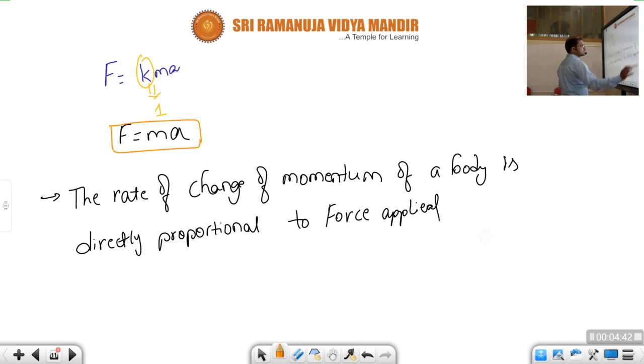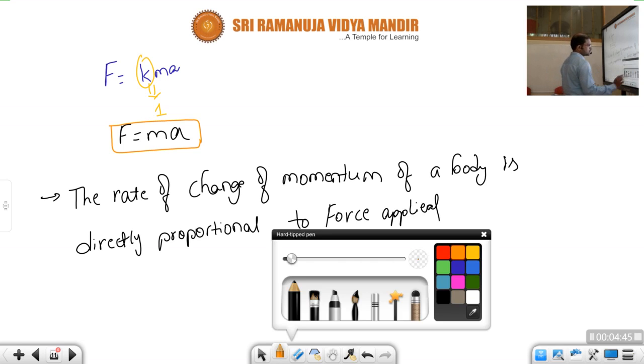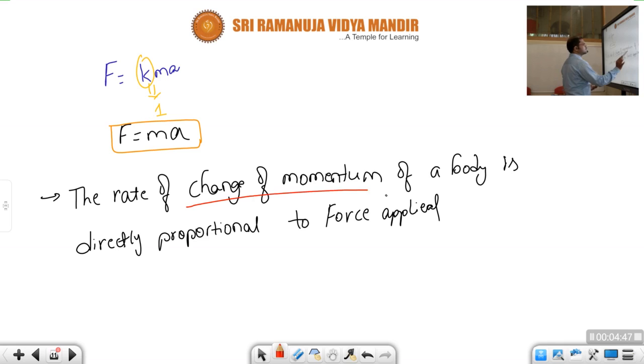Children, that is the reason why in the previous case itself I discussed change in momentum. The change in momentum, from initial momentum to final momentum, is created due to force. So due to force, what will happen, children? There will be a change in the momentum. That change in momentum is proportional to what? Force.